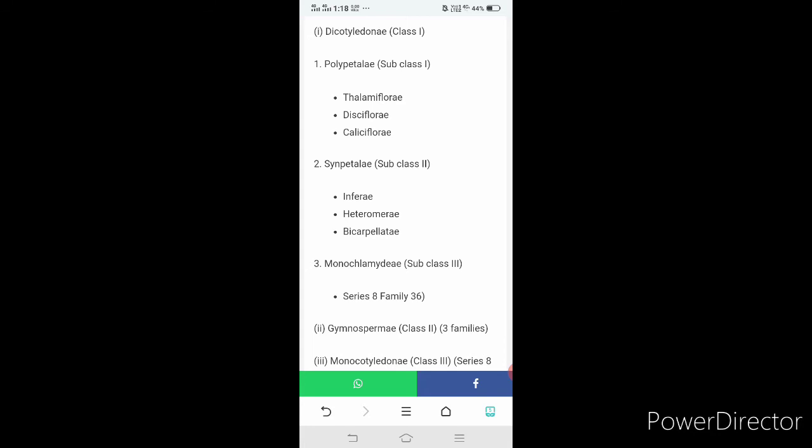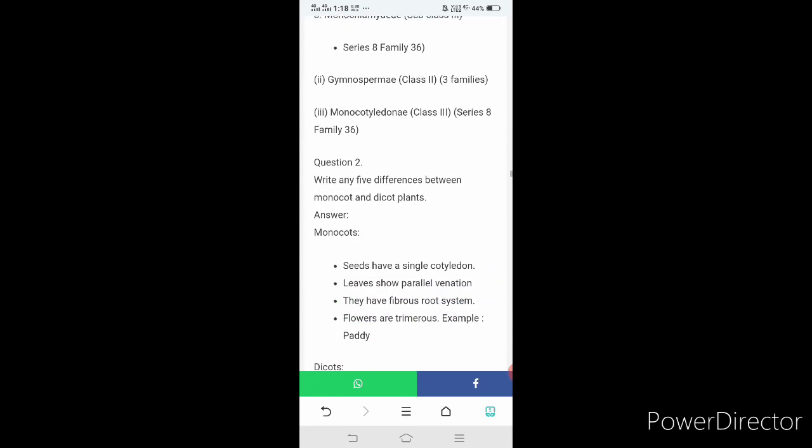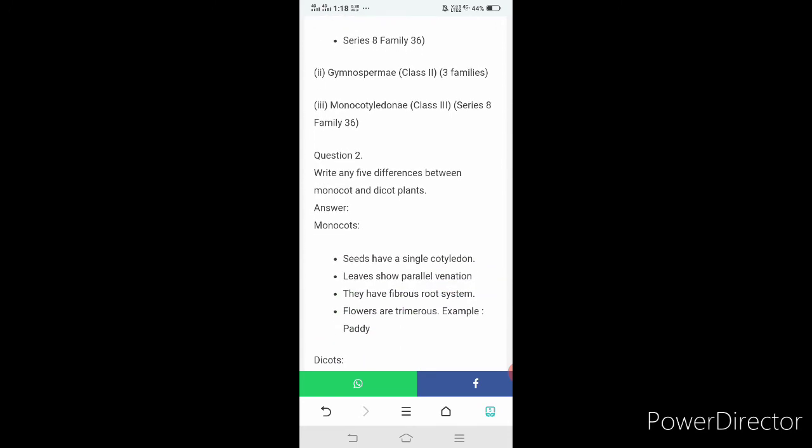Subclass 2, Gamopetalae: Inferae, Heteromerae, Bicarpellatae. Subclass 3, Monochlamydeae, which has 8 series, 36 families. Gymnospermae, class 2, has 3 families. Monocotyledonae, class 3, has 8 series, 36 families.